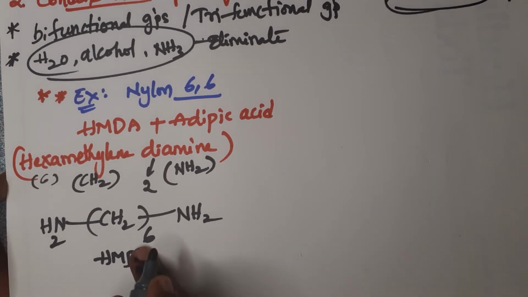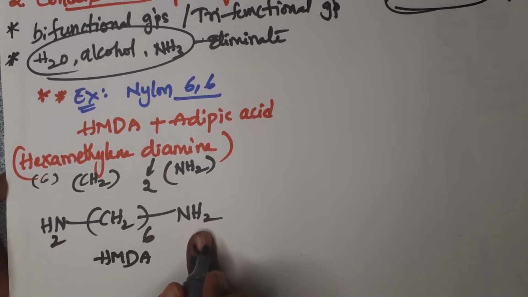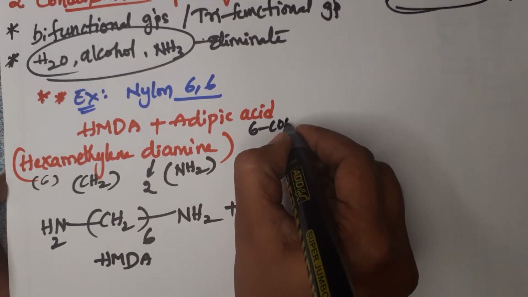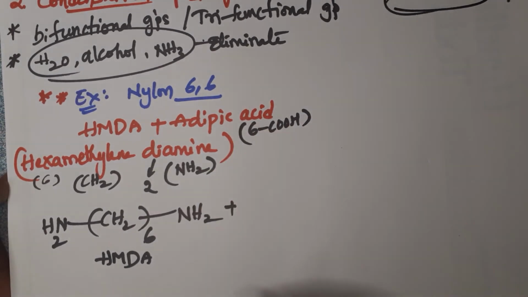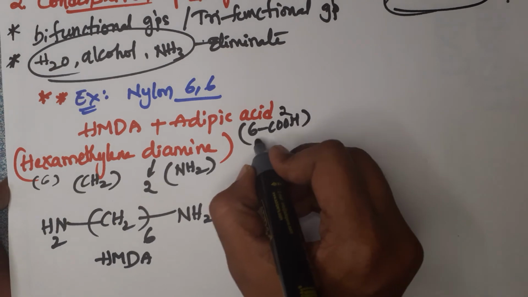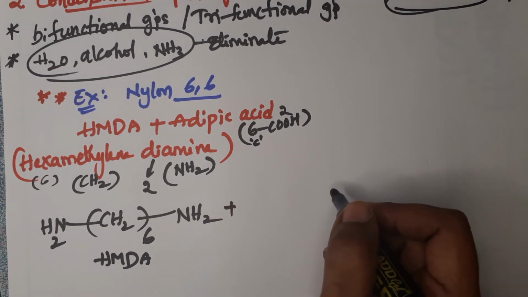Okay, hexamethylene diamine plus adipic acid. In adipic acid, 6 carbons with 2 COOH groups are there.